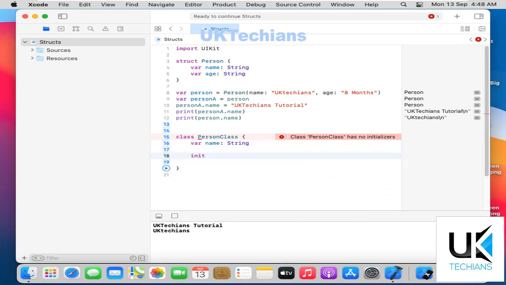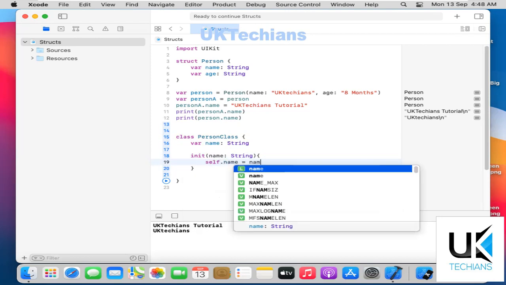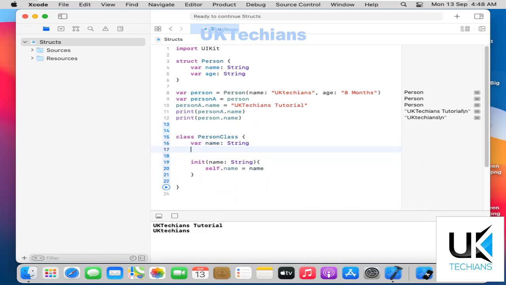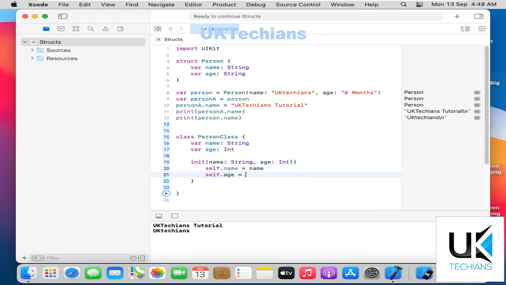So I have to define the initializer like that, simply init, and then create here name string, and then self dot name equals name. Now let's also define a variable of age. Var age int, and likewise self dot age equals age. Now what I will do here, I will create two variables.